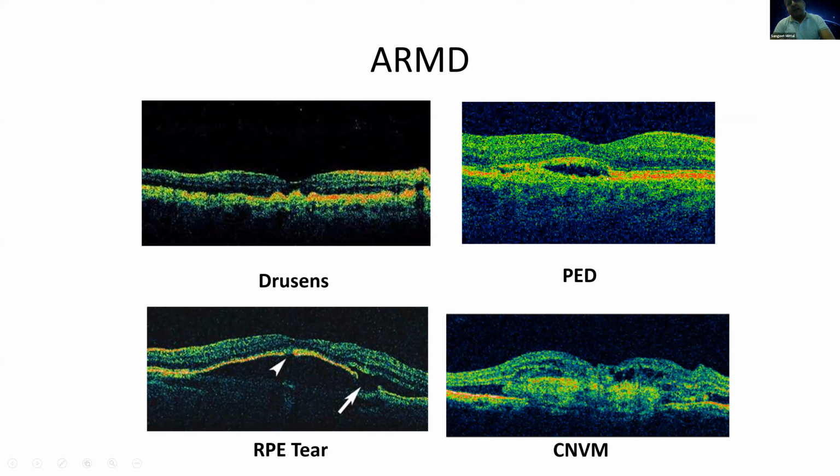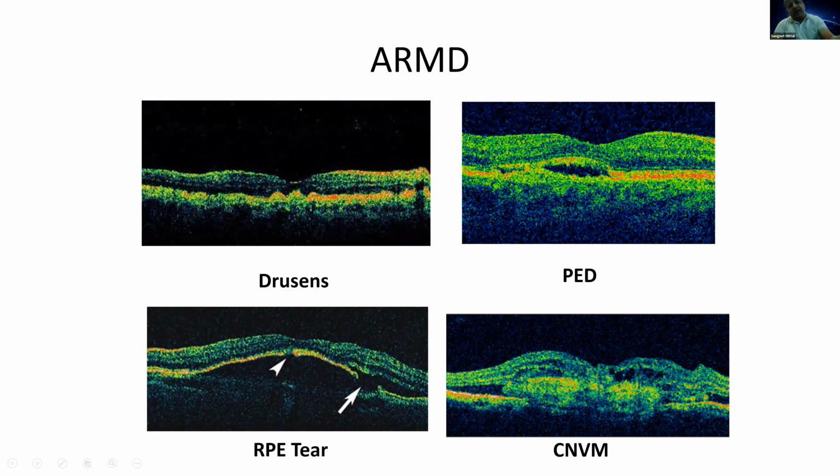And so this is a pigment epithelial detachment. I also showed you one slide earlier. You see there is a break in this retinal pigment epithelium, and you see here it goes up. This is the retinal pigment epithelial detachment. The neurosensory detachment will be above this retinal pigment epithelium. In the pigment epithelial detachment, you will see this break in the retinal pigment epithelium layer. Then on the bottom left, you see this is an RPE tear. Again, there is a pigment epithelial detachment here.